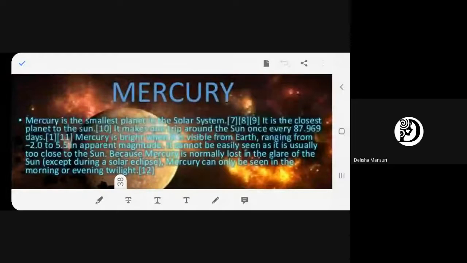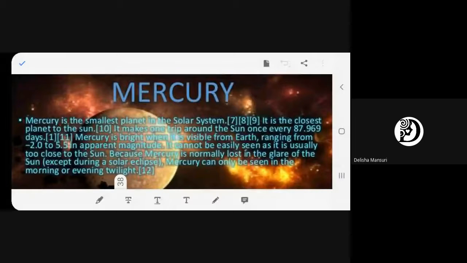Understood? So Mercury is moving around the sun in almost 88 Earth days. You understand now?